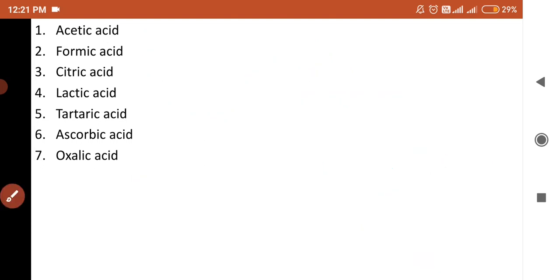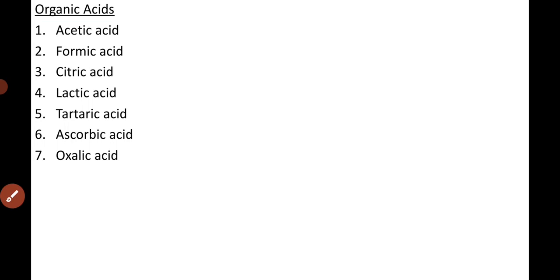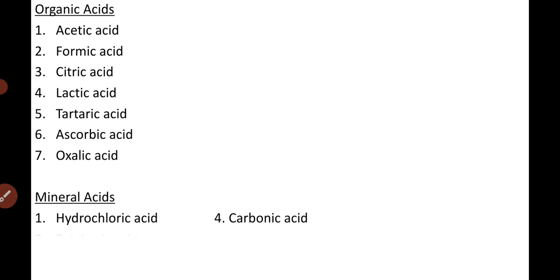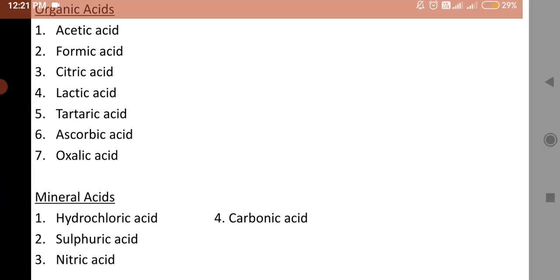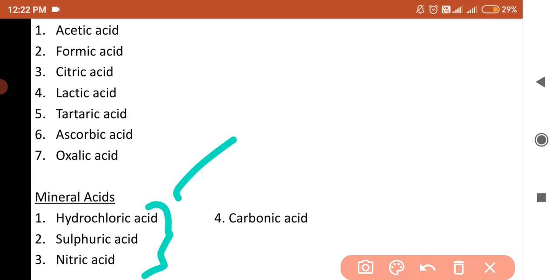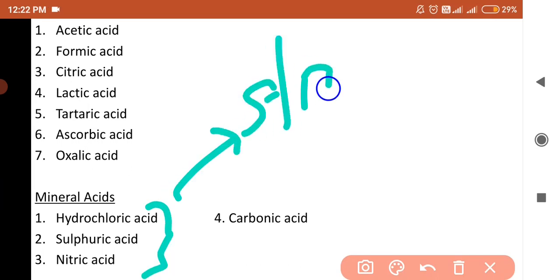Next is mineral acids. Mineral acids are hydrochloric acid, sulfuric acid, nitric acid, and carbonic acid. Out of these four, the first three, hydrochloric acid, sulfuric acid, and nitric acid, are strong acids.